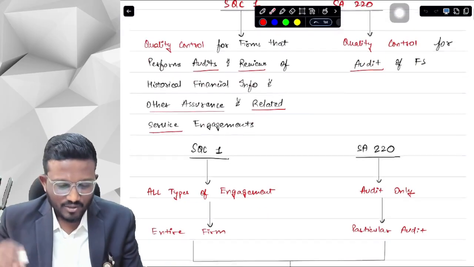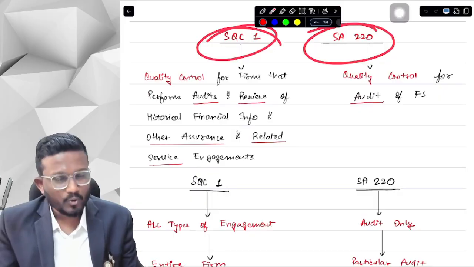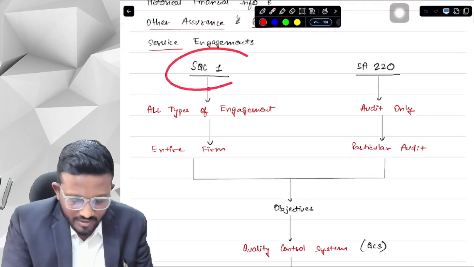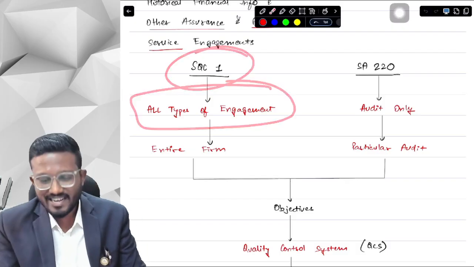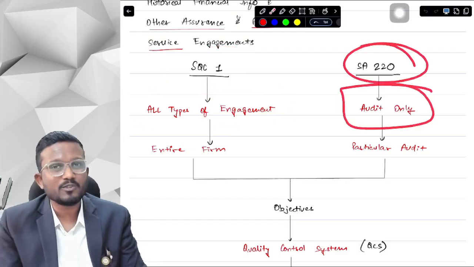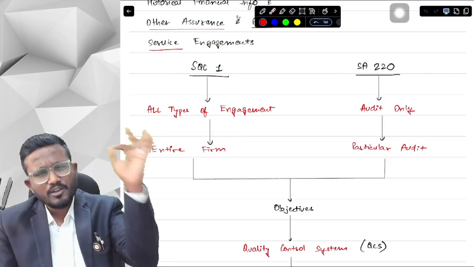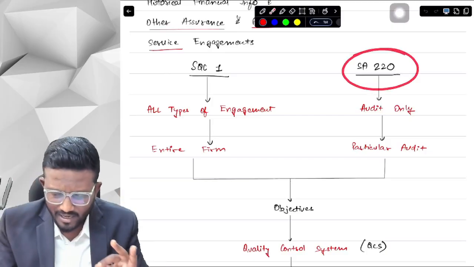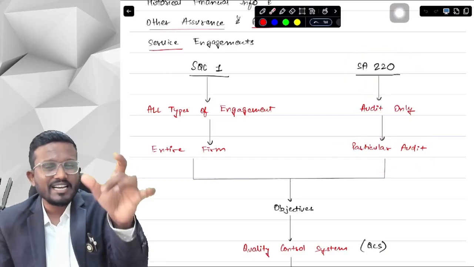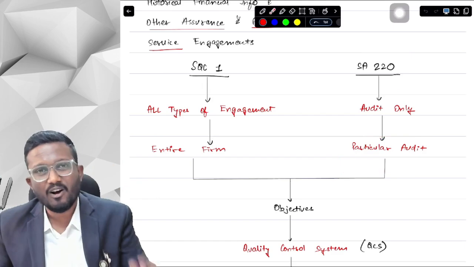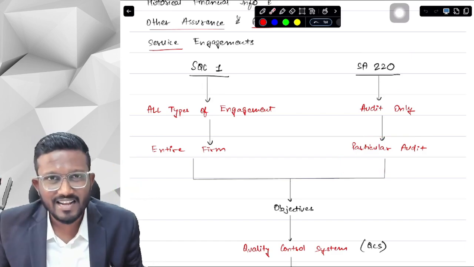Okay, so now SQC1 and SA220, what is the difference, sir? SQC1 applies to all types of engagement as we have already discussed, but SA220 applies to audit only. SQC1 applies to the entire firm. Whatever your firm is doing, you have to maintain quality, but SA220 applies only to that particular audit engagement. Suppose we are auditing the Reliance company, then SA220 will apply only to that particular Reliance audit.